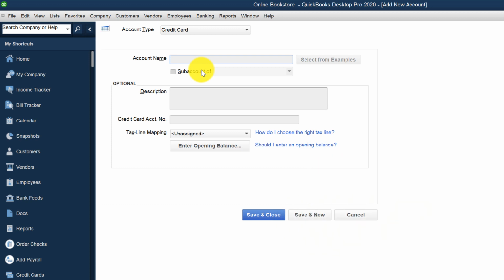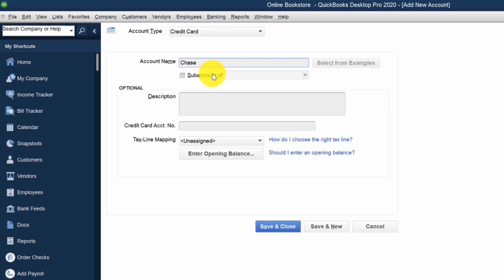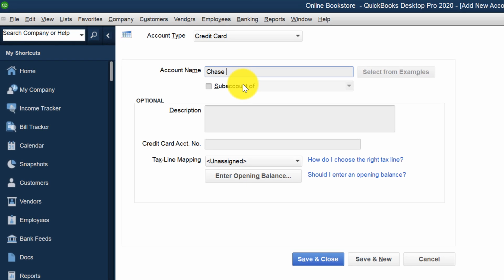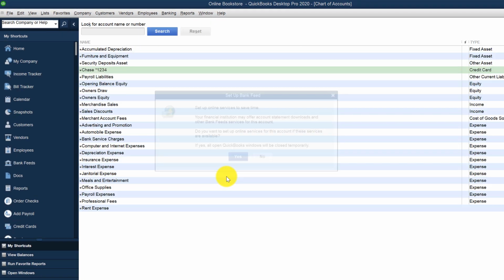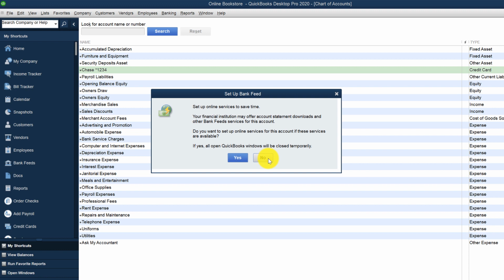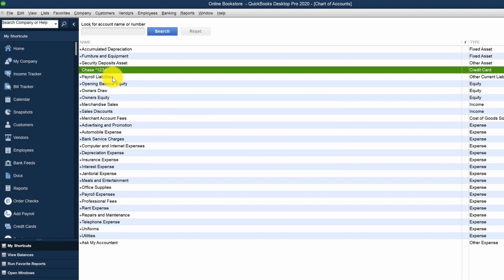And here we can just choose account name. So we choose name of the company with which the credit card account is open, and then we will just choose the last digits of the account. And then we click Save and Close. And at this point, we're not going to connect it to any online accounts. And you see that the new Chase credit card account has been created.